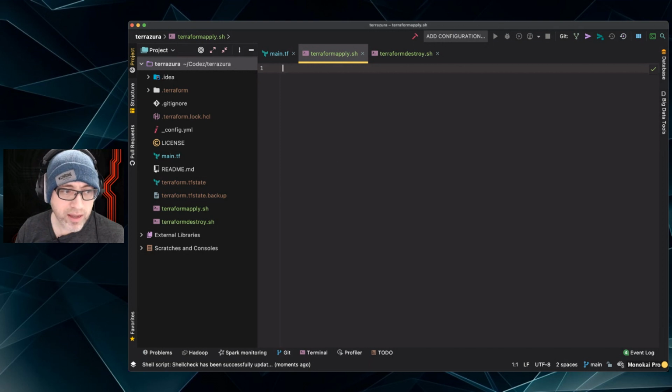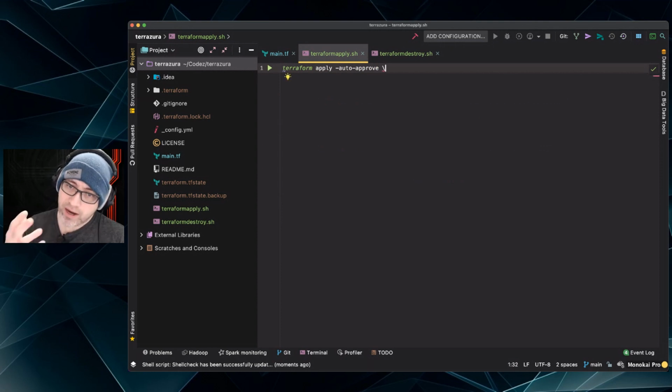So Terraform apply is going to look like this. This is just a script again. And we're working in the root directory, so we can just stay there. And we're going to do a Terraform apply. And then I'm going to go ahead and set it to auto approve. This is dangerous because now it will auto approve every time I do anything. Whenever I run this, it'll automatically apply, and I won't have to type yes when I do Terraform apply.